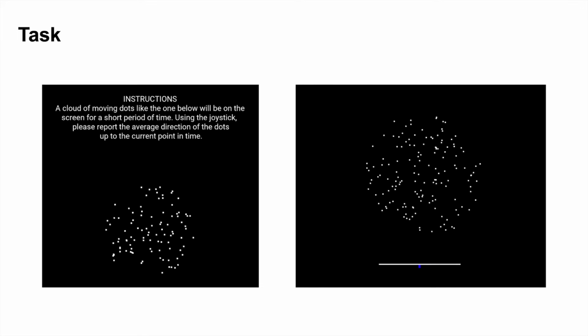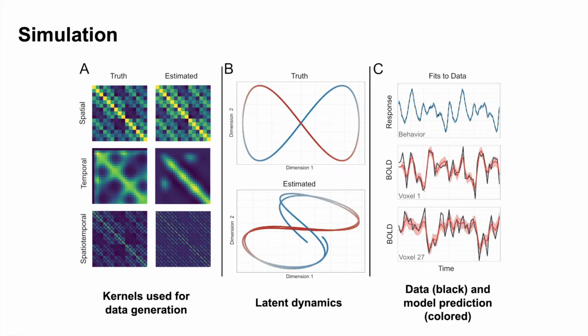Now I will introduce the setting of the task briefly. We performed a motion tracking test using a joystick. In this task, participants continually reported the average direction of randomly moving dots throughout a trial, with a subset of the dots moving in a coherent direction, to the left or the right. The degree of coherence and direction of motion probabilistically changed every second.